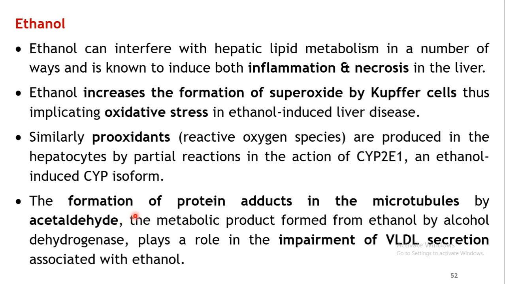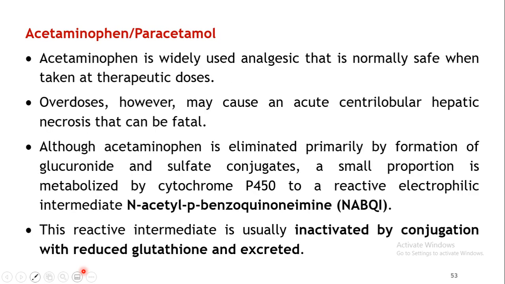This in turn will result in the formation of protein adducts in the microtubules. These in turn will impair VLDL secretion. As a result, accumulation of these lipoproteins may take place in the liver and it may start getting damaged.